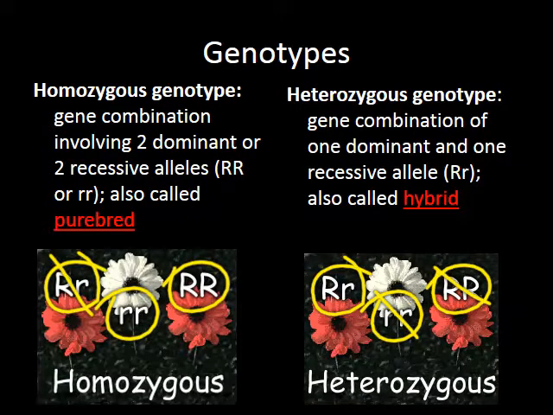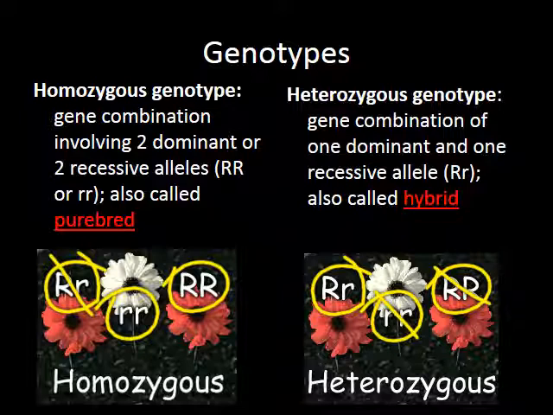So there are two different types of genotypes. The first is known as a homozygous genotype, because homo means the same. Homozygous means that you have the same two alleles. In other words, you can be homozygous dominant, in which case you have big R, big R. You can be homozygous recessive, in which case you have little r, little r. This is known as being purebred because you are exactly the same. You have the same copy from mom and dad.